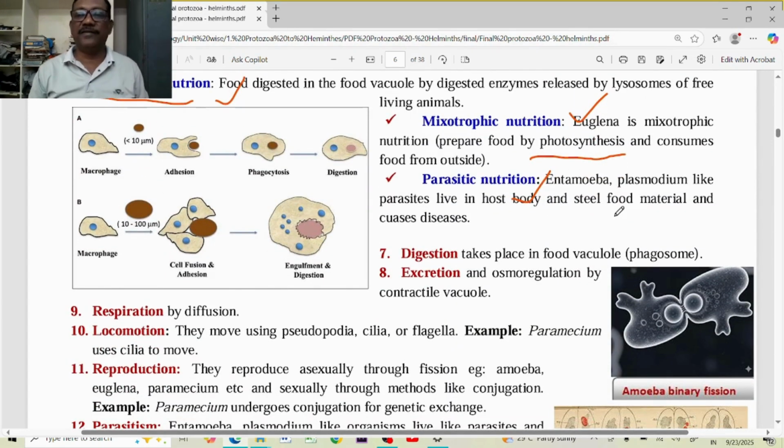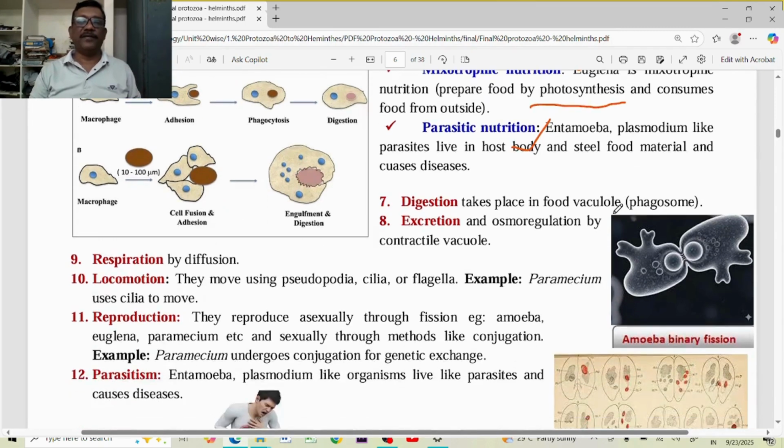And parasitic nutrition is the third one. In protozoans, some of them are parasites, such as Entamoeba histolytica, Trypanosoma gambiense, and Plasmodium species. These can live in the host body. They can damage the tissues. They can cause diseases. They can take the digested food material, such as glucose, amino acids, glycerols, and fatty acids.